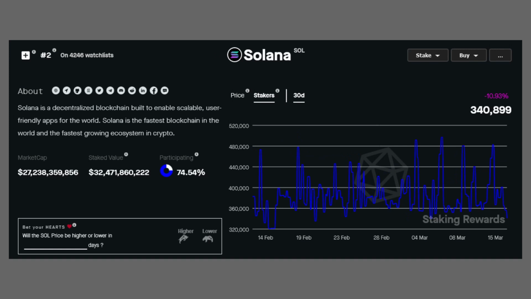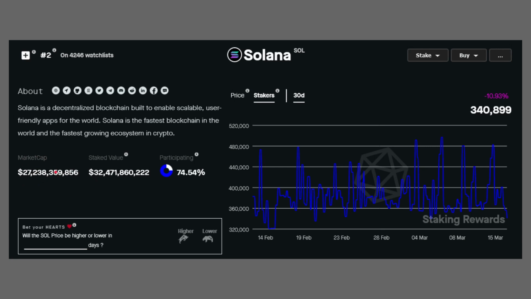Next up, Solana. So here is Solana, with a $27 billion market cap and with a staked value of $32 billion. So here's an interesting situation where we see the value of the amount staked is higher than the actual market cap.